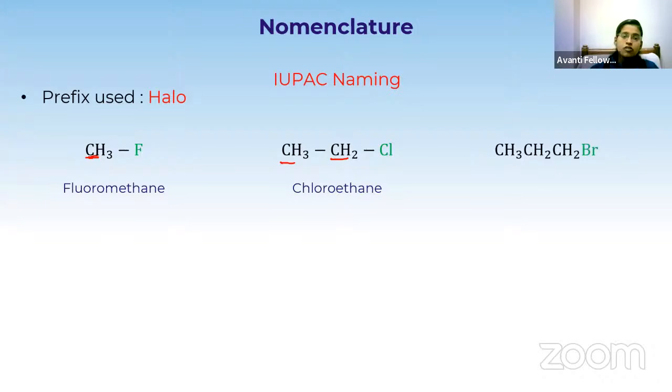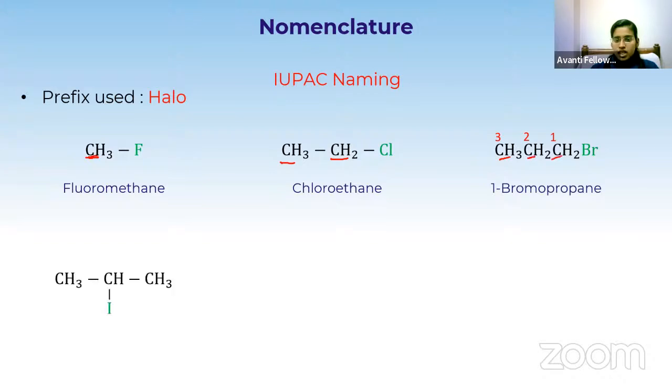If we have more than 2 carbons, we have to start numbering the carbon atoms. While numbering, you have to keep some points in mind. The halogen-attached carbon should get number 1, and then 2 and then 3. So here it is 1-bromopropane. Since I have 3 carbons, it is called propane.